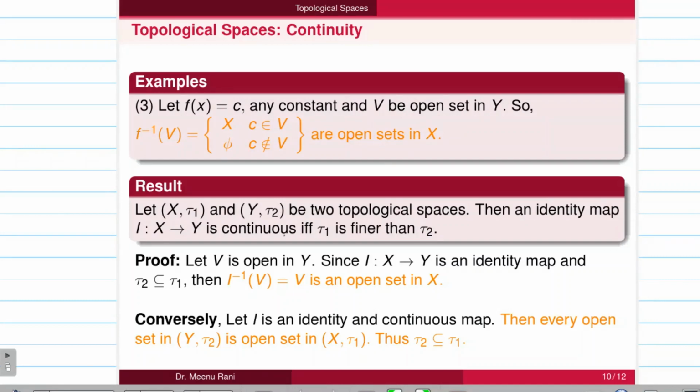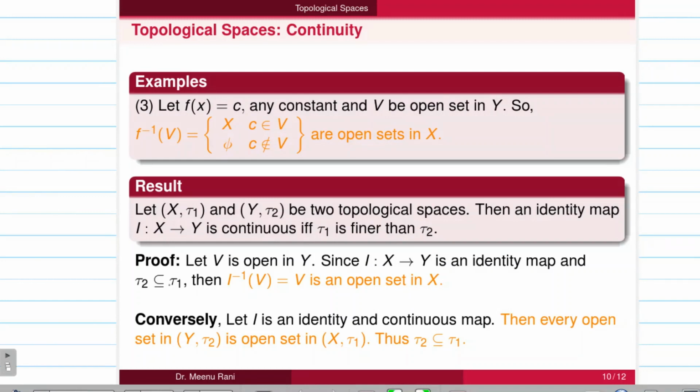Next we discuss the continuity of an identity map. Let X and Y be two topological spaces, then the identity map from X to Y is continuous if and only if τ1 is finer than τ2. For the proof, to prove the continuity, let V be open in Y, then we have to prove that its inverse image is open in X. Since I is an identity map, the inverse image of V will be V only.